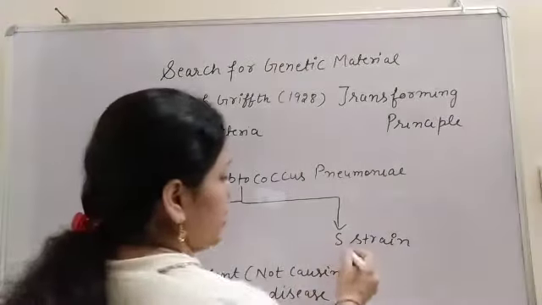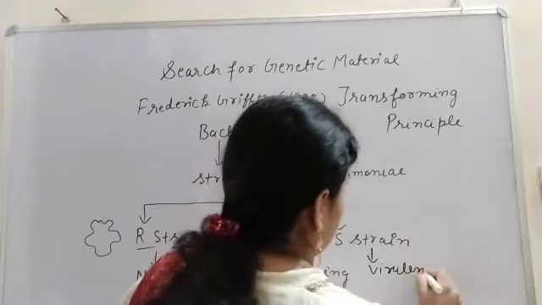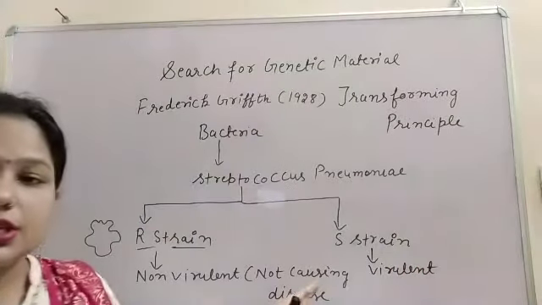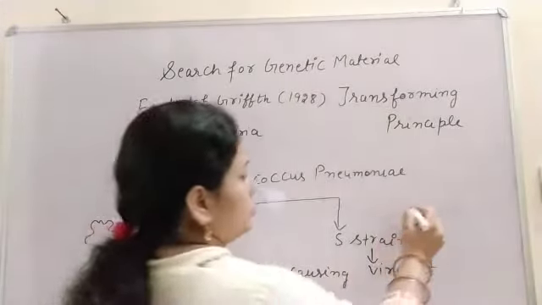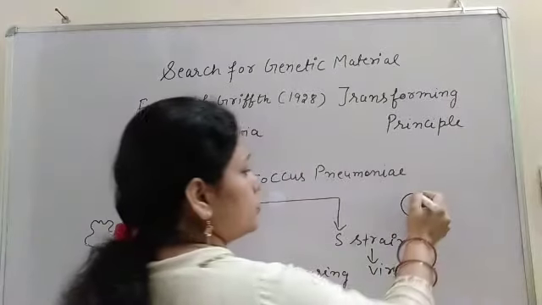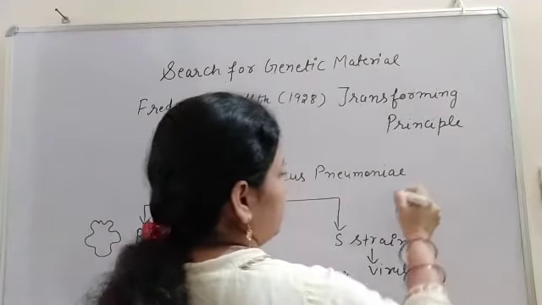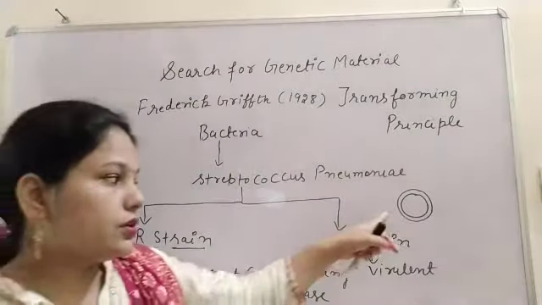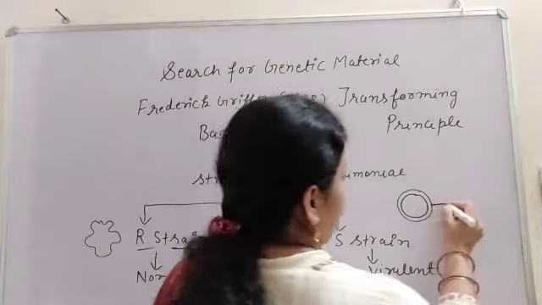Then the S strain is virulent. Virulent means it will cause disease, because it has a smooth colony, since outside the bacteria a covering is present. That covering is made up of polysaccharide.